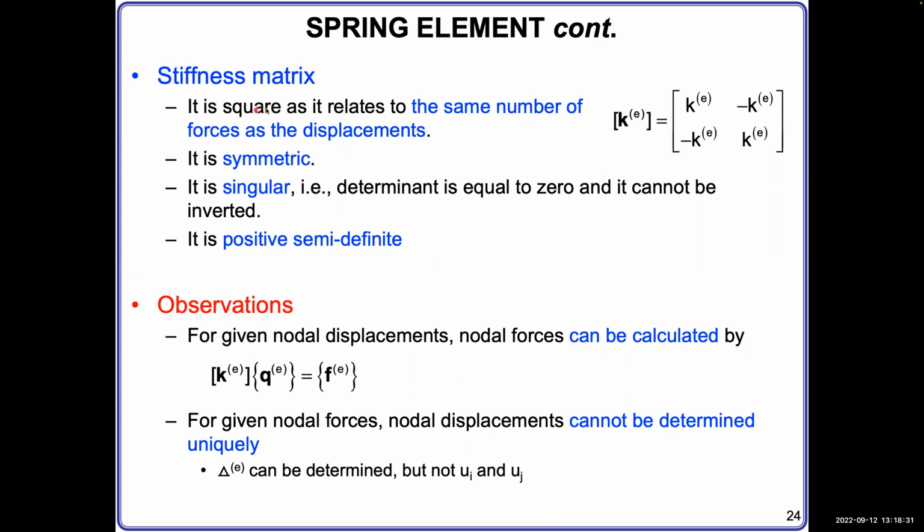The reason is that the number of forces and the number of displacements on each spring are the same, because each node has one force and one displacement. So force and displacement are the same. Then it results in the stiffness matrix being the same, right?